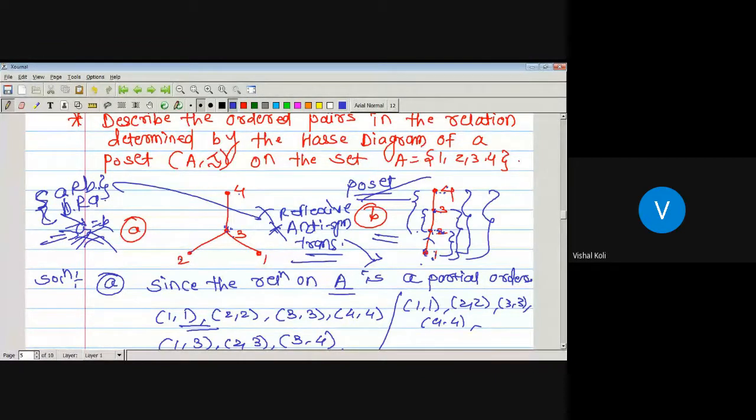Now the last one. 3 is not related to 2 and 3 is not related to 1, since 3 is at some higher level than the corresponding elements 2 and 1. Therefore, it is not related to 2 and 1 with respect to our given partial order relation.